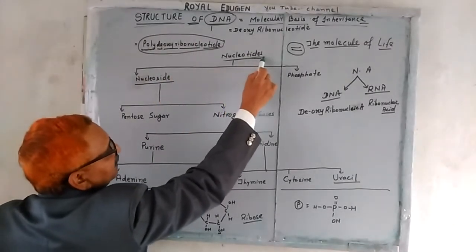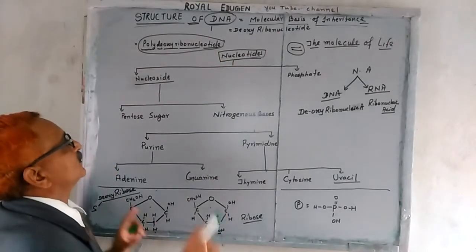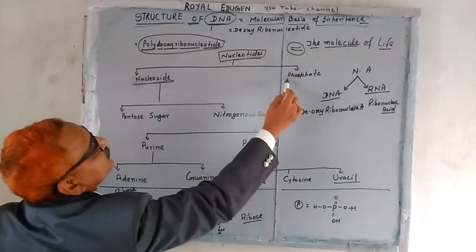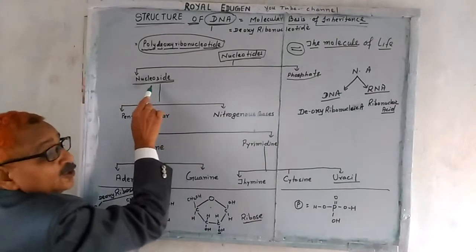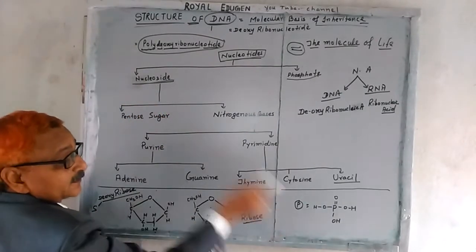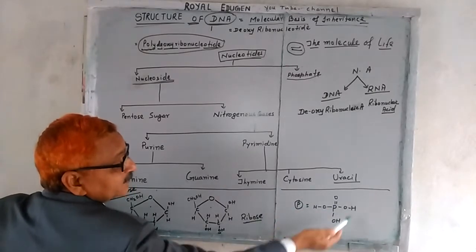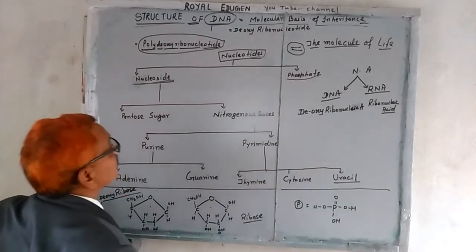Nucleotide, when we talk about nucleotide, it is composed of two parts, nucleoside and phosphate. So when phosphate is removed from nucleotide, it becomes nucleoside. What is phosphate? Phosphate is phosphoric acid in the form of H3PO4. H3PO4 is the phosphate group.